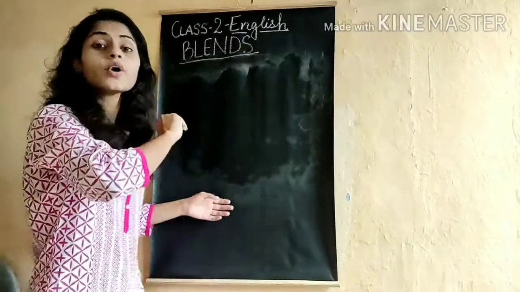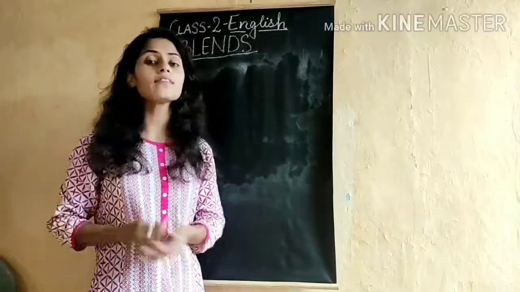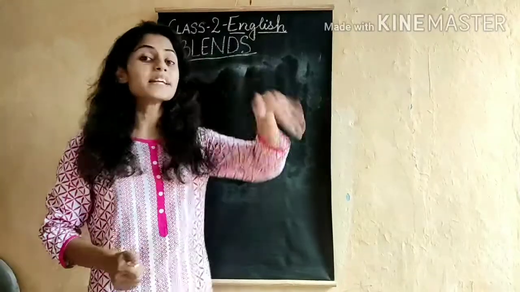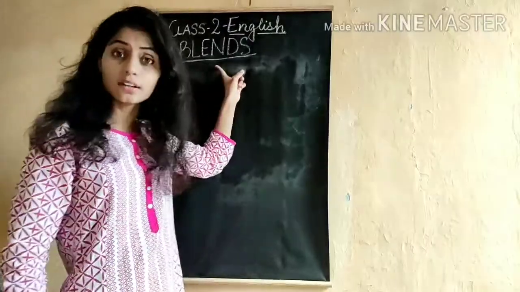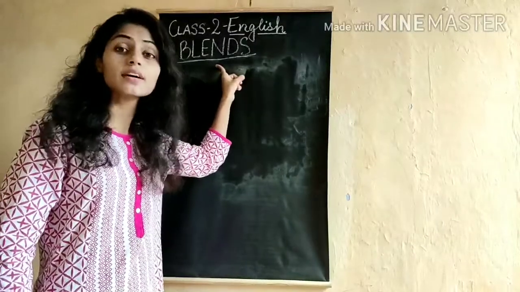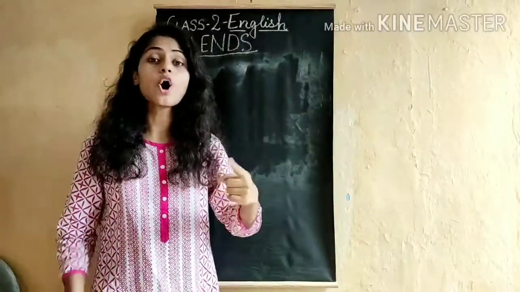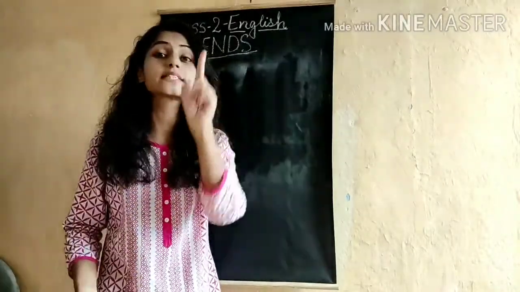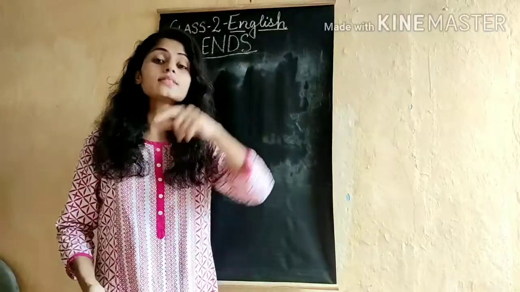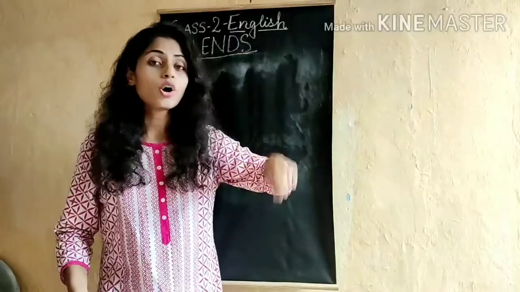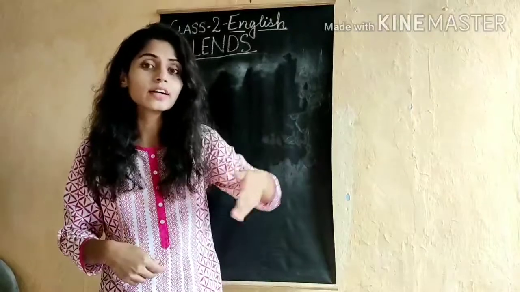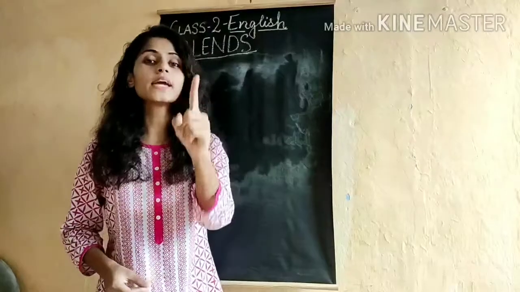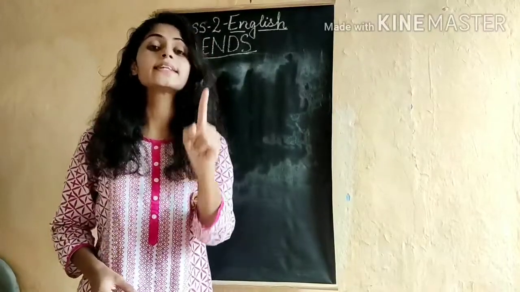In last year or previous class you already learned what blends are. Blends are nothing but mixing. The word itself shows that a blend means mixing of two consonant alphabets to make one blend sound.